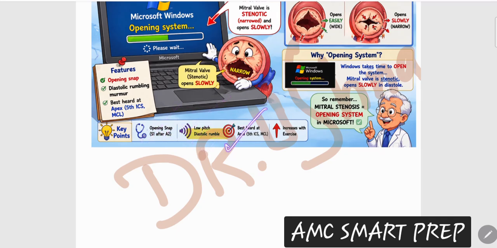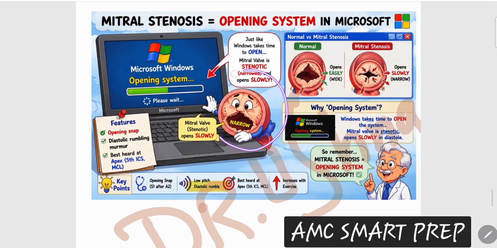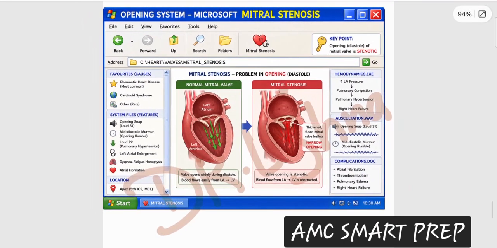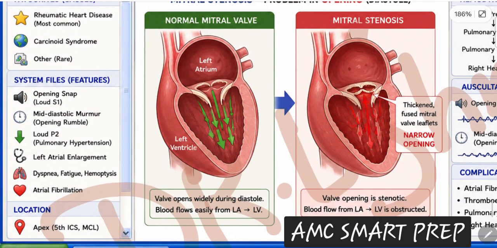you are going to have a murmur at the apex, fifth intercostal space, that increases with exercise when the heart rate boosts up. So this murmur, which is tired, mitral stenosis, so narrowed, it's trying to open the snap in the mitral. This is basically your mitral stenosis murmur. Now, this is again the same representation: the opening snap, the fifth intercostal space, and a mid diastolic rumbling murmur. The word rumbling is used for this identification. This is also very important. Mid diastolic rumbling murmur is very particular for your mitral stenosis.